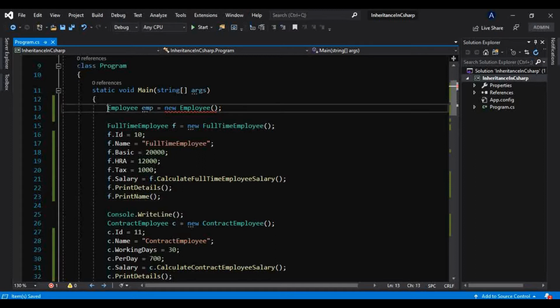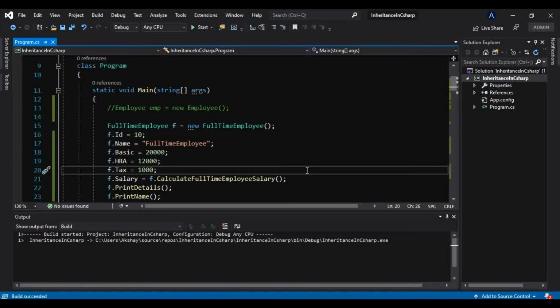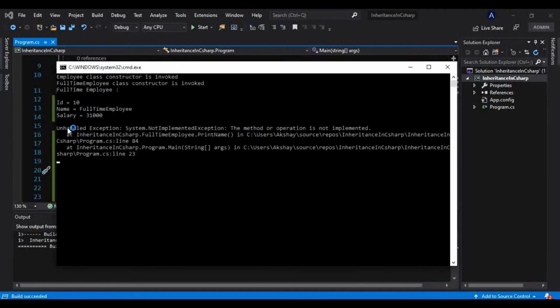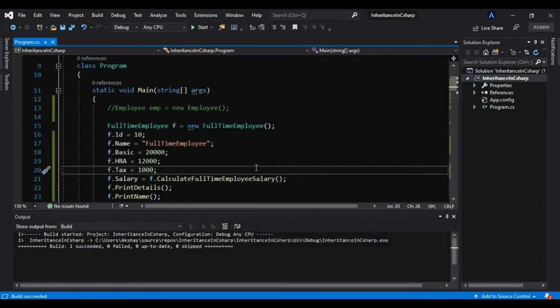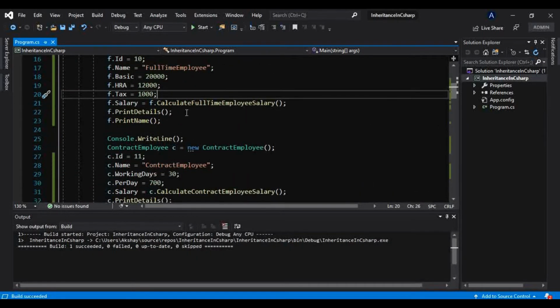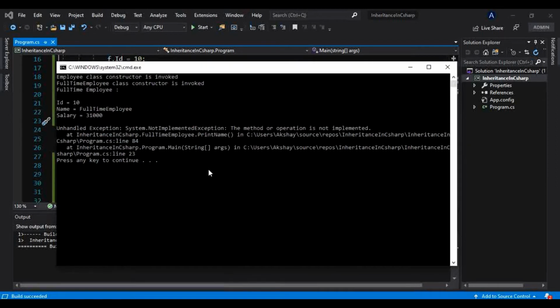Okay, and we know it cannot allow us to make an object. So if I run this, it is throwing an exception. It has allowed the previous operations, because if you see here, this initialization and calling of print details come before this method. But as soon as it has reached print name, we know we have not provided any logic, so it throws this exception, the not implemented exception.